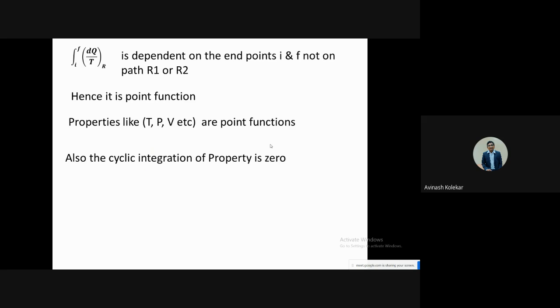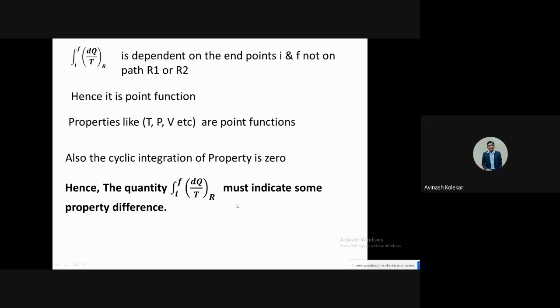In this case, the term dq by T, whose cyclic integration is coming zero, what can we say? We can say that the quantity must indicate some property difference.